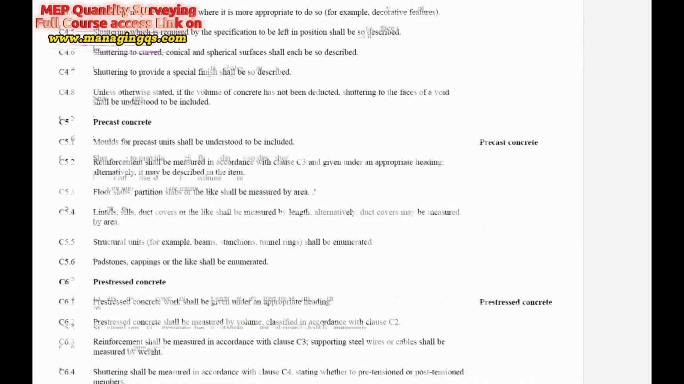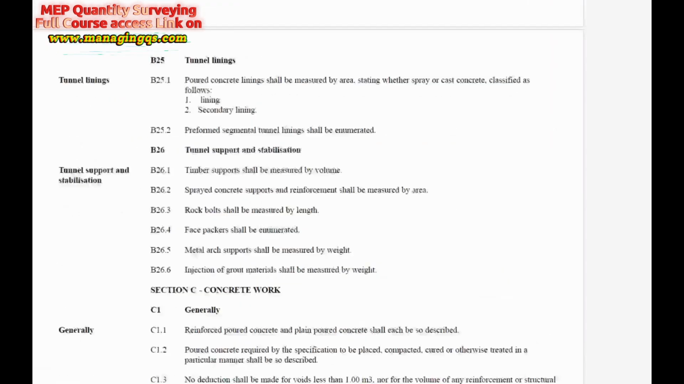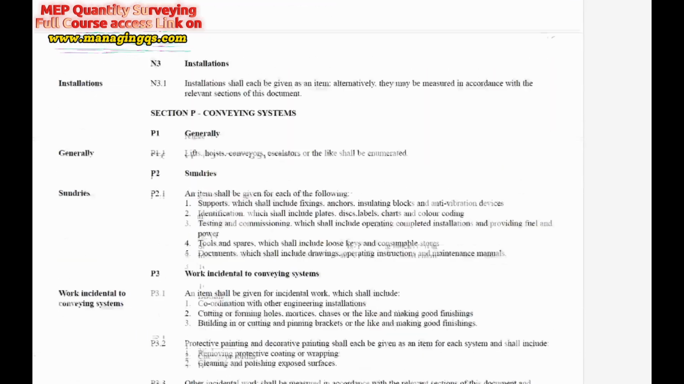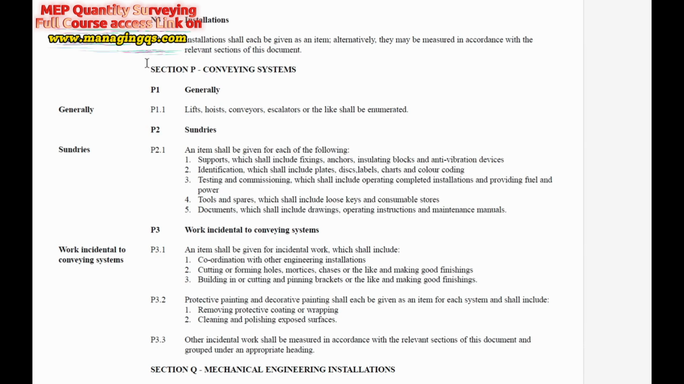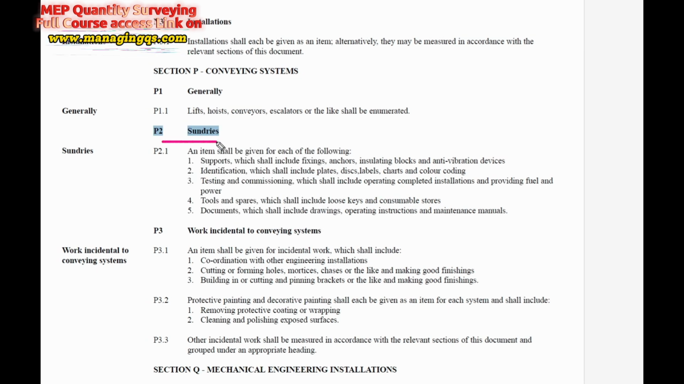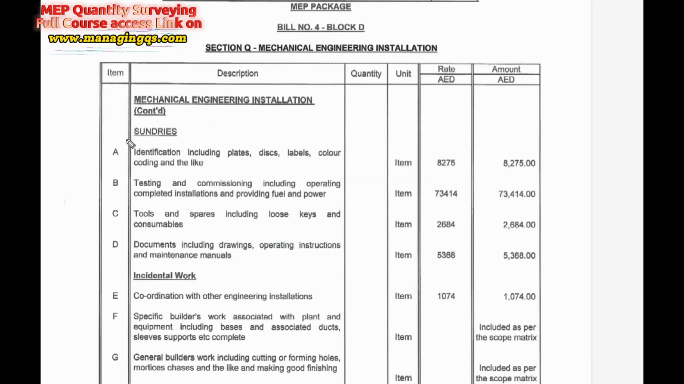Section P is the conveying system, but under P2 there is a sundries item. Actually, sundries is a very small and supplementary work. It is necessary for proper installation, operation and completion of each and every MEP system. You can also see in the BOQ they put a lump sum price because it's very small work, so we cannot put each and every work separately. You have to remember these things also.